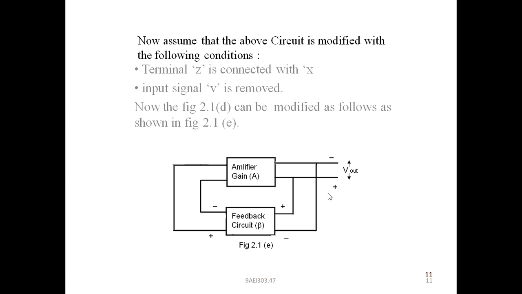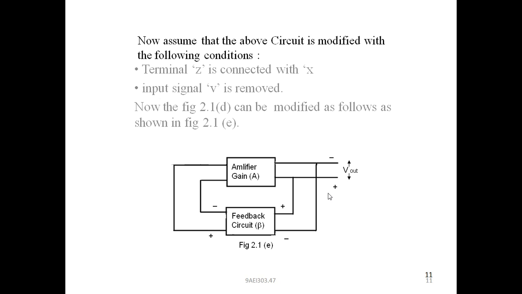Or by applying a DC voltage to the amplifier circuit in order to keep the transistor in the active region, due to which a DC signal may be involved internally. That signal is called noise. That noise is added with the feedback signal's output. Therefore, the summation of this feedback signal and the noise signal, which is internally generated in the amplifier circuit, is acting as input to the amplifier circuit.